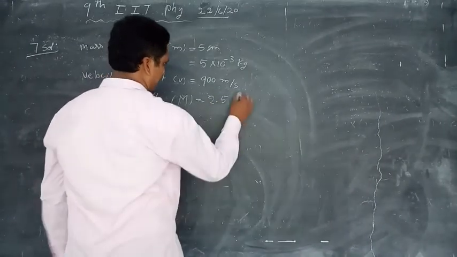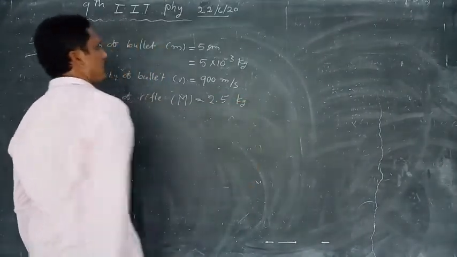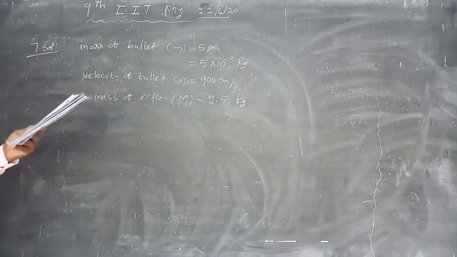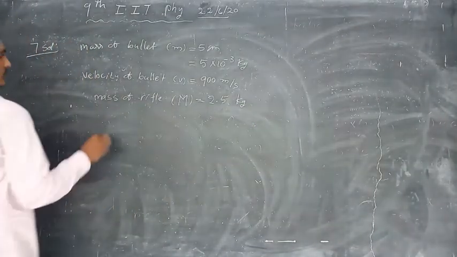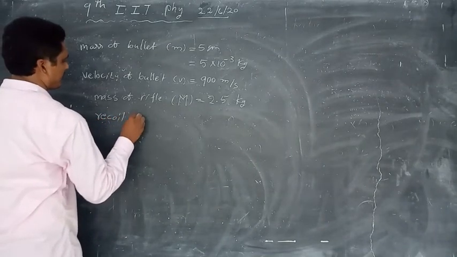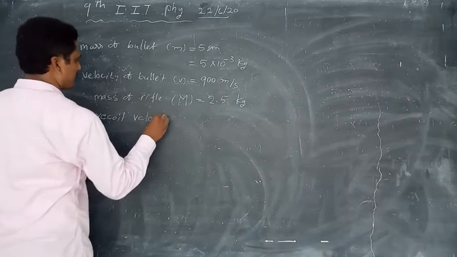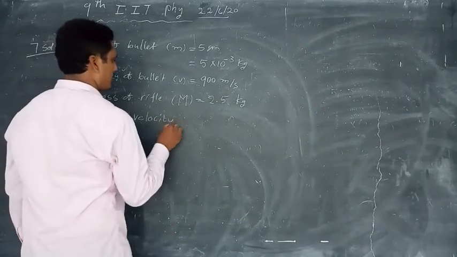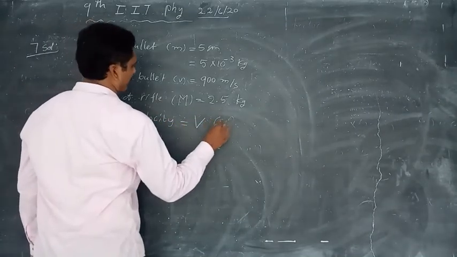2.5 kg. What is the recoil velocity? Recoil velocity is equal to V, capital V, say.